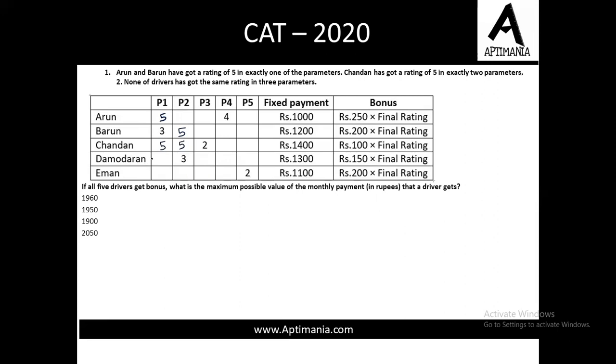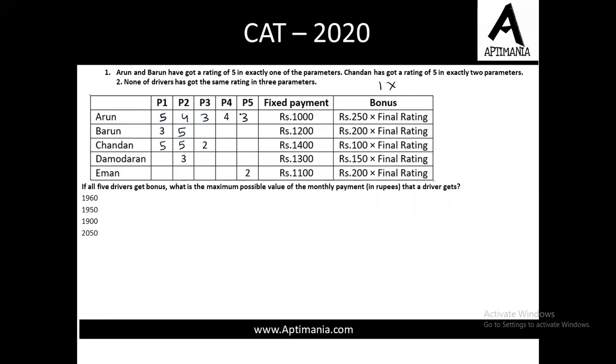Now what I need to do is maximize the value. So I will fill the remaining blocks with the highest possible values. I won't be giving 1 to any one of them, right? So let us fill the value with 4. Now we have 2 fours. We cannot give one more 4, as that will contradict the second condition. So I will give 3 and 3. So the total here is 5 and 4, 9, 12, 16 and 19.